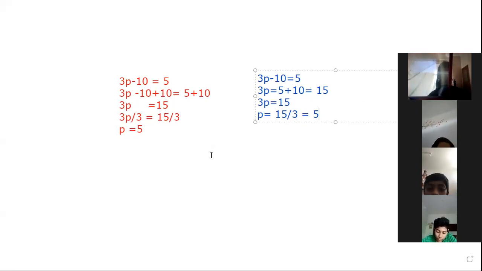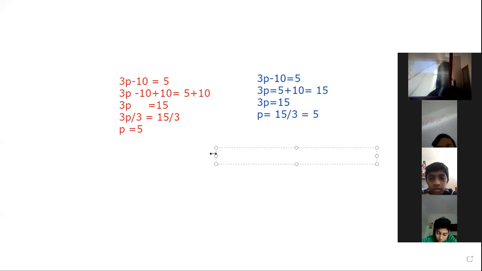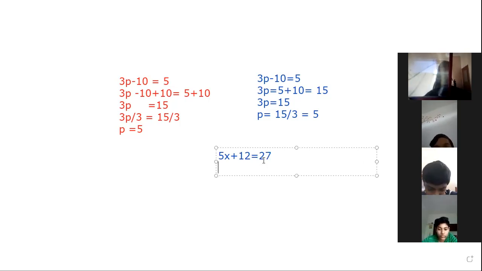Now, using the second method, we can find the answer for 5x plus 12 is equal to 27. First of all, what do we have to do here?